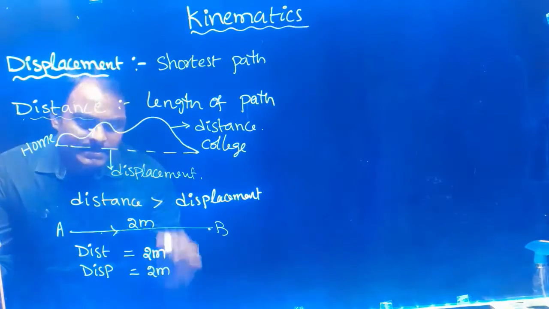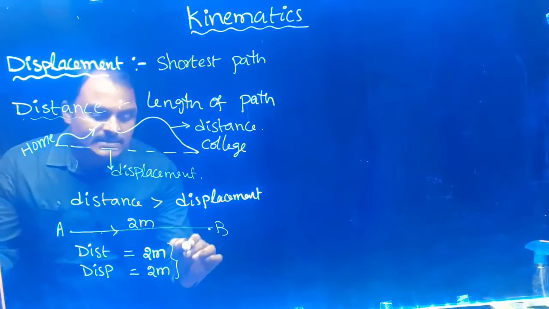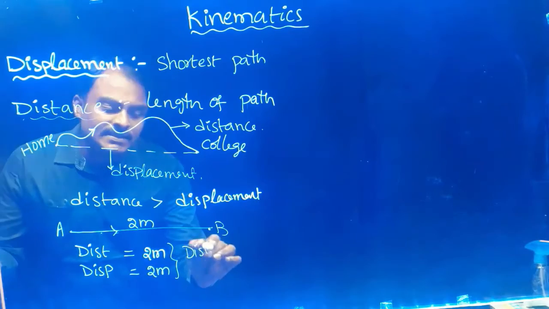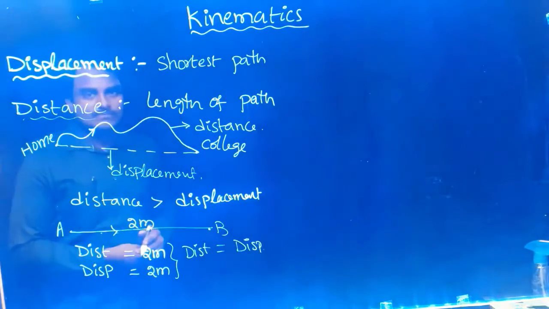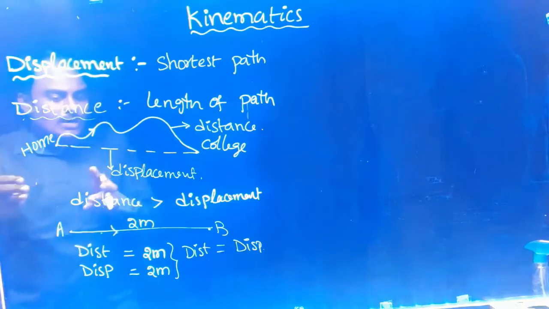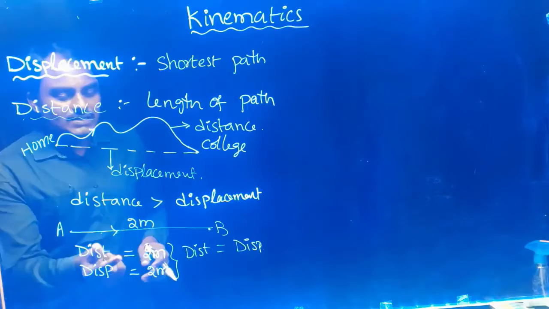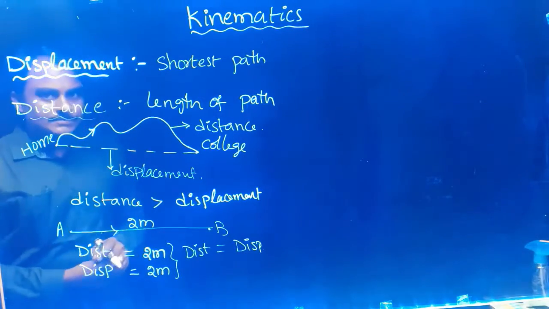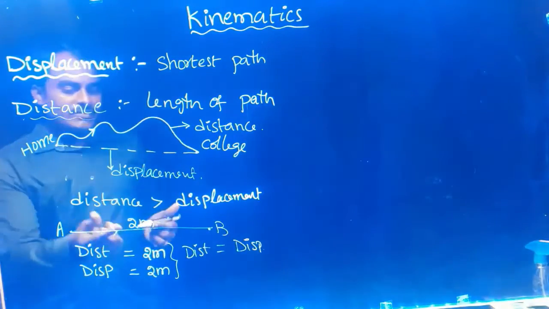So here we understand distance is equal to displacement. If you are going along a straight line from A to B, distance is 2 meter, displacement is 2 meter. Then distance equals displacement in this example.